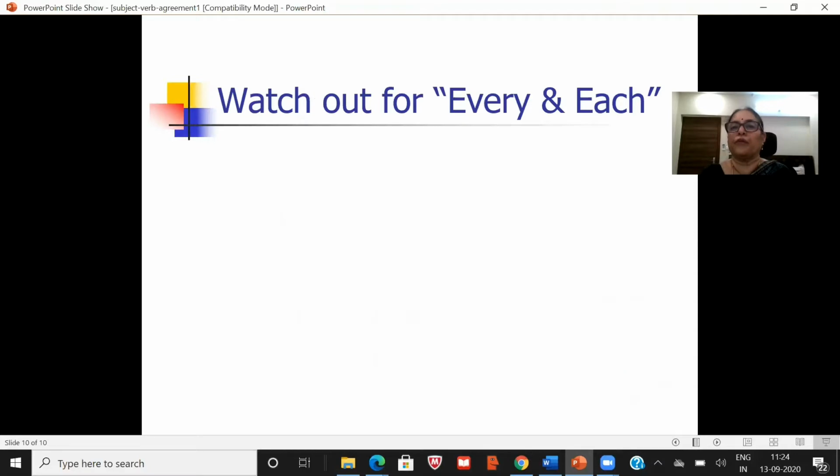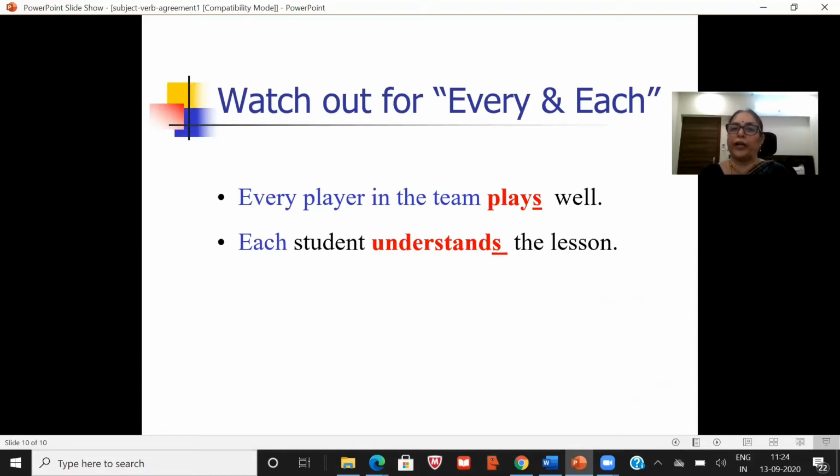Now, watch out for every and each. Every player in the team plays well. Here, every player we take as singular, so s is added to the verb, which is a singular verb. Each student, again, each student is singular. That is why understands has s added, which is a singular verb. Each student understands the lesson.